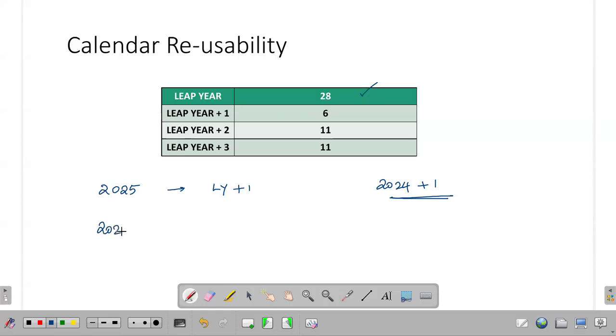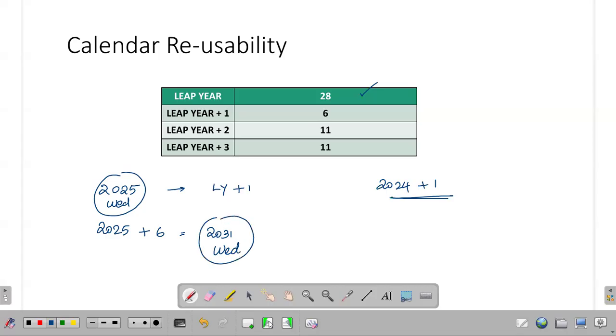You know that 2025 plus 6 is equal to 2031. We just considered 2025 January 1 happening on a Wednesday. So based on the prediction I have made, the 2025 calendar can be reused after 6 years, in 2031. So 2031 January 1 should also happen on a Wednesday.